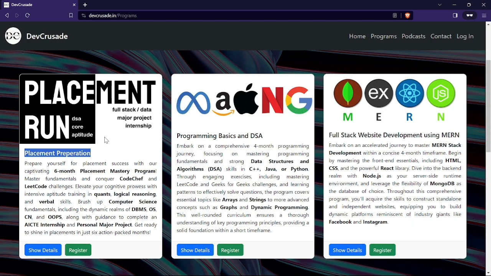Then we have aptitude. Aptitude is asked a lot, in various companies the first round itself is aptitude. So there is mental ability and all that stuff.